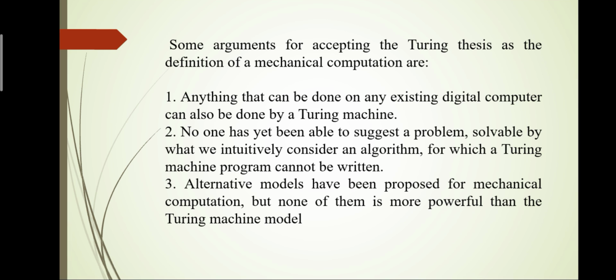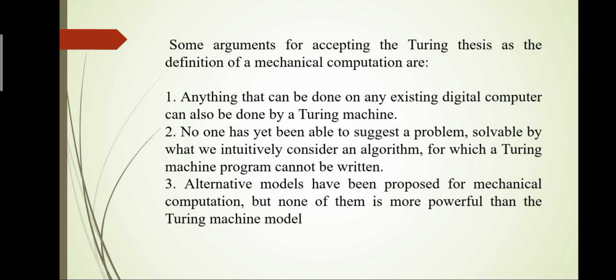Every proposed model can also be done by a Turing machine. These three arguments imply that the Turing machine is an unbeatable powerful model in our current scenario.